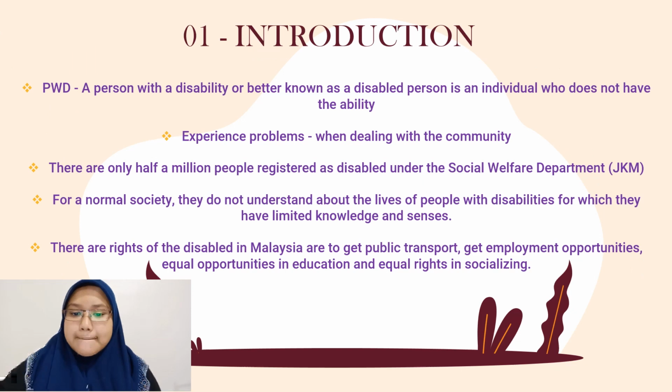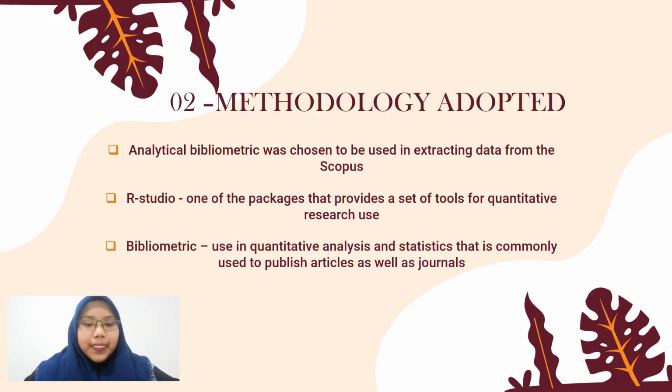For introduction, PWD, person with disability. A person with disability, or better known as a disabled person, is an individual who does not have the ability in the long run physically, mentally, intellectually, and sensually. People with disability also experience problems when dealing with the community, and they may not be able to fully engage in community activity more effectively. There are only 500,000 people registered as disabled under the Social Welfare Department.